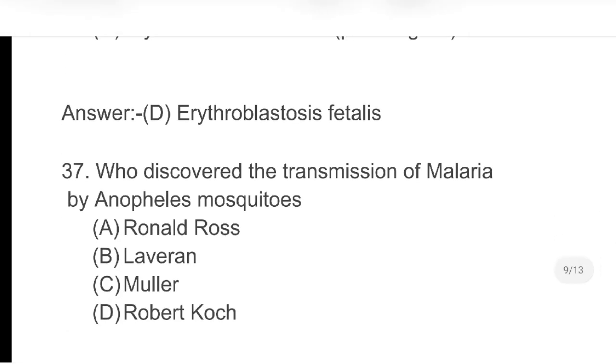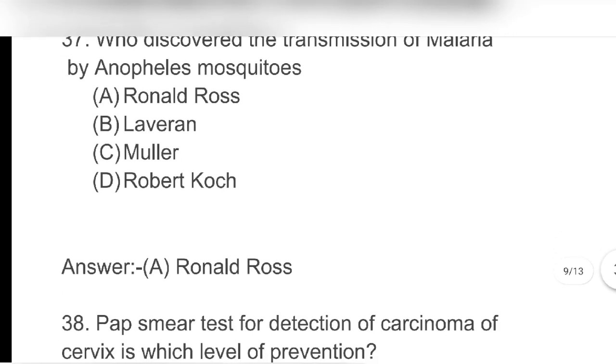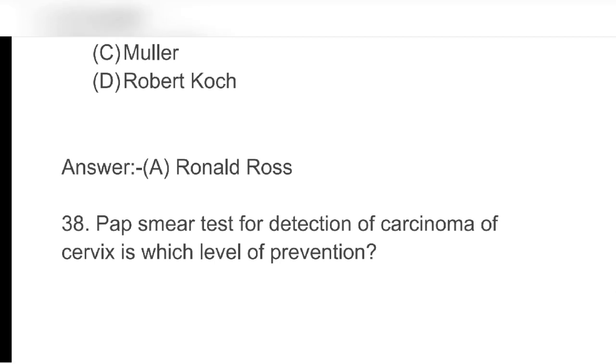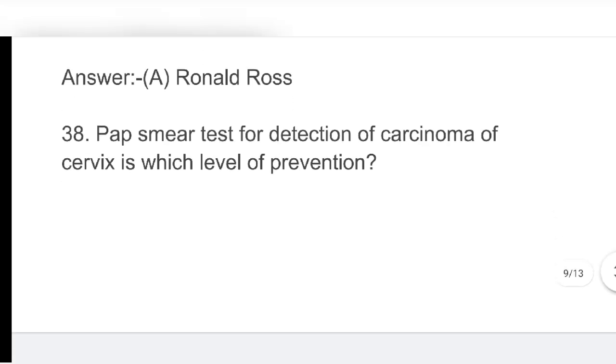Next, who discovered the transmission of malaria by Anopheles mosquitoes? A. Ronald Ross, B. Laveran, C. Muller, D. Robert Koch. Answer A. Ronald Ross.